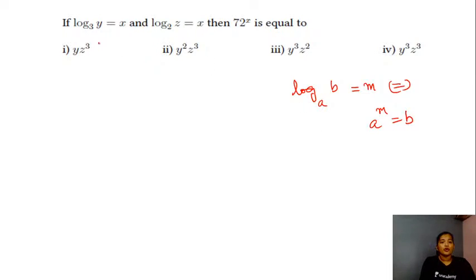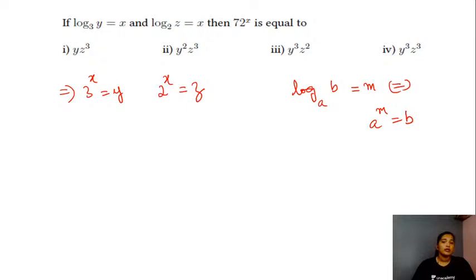So log of y to the base 3 is equal to x gives you the equation 3 raised to the power x is equal to y, students. From your given log values, you can rewrite in exponential form, that is 3 raised to the power x is equal to y, and from the next equation you can write it as 2 raised to the power x is equal to z.